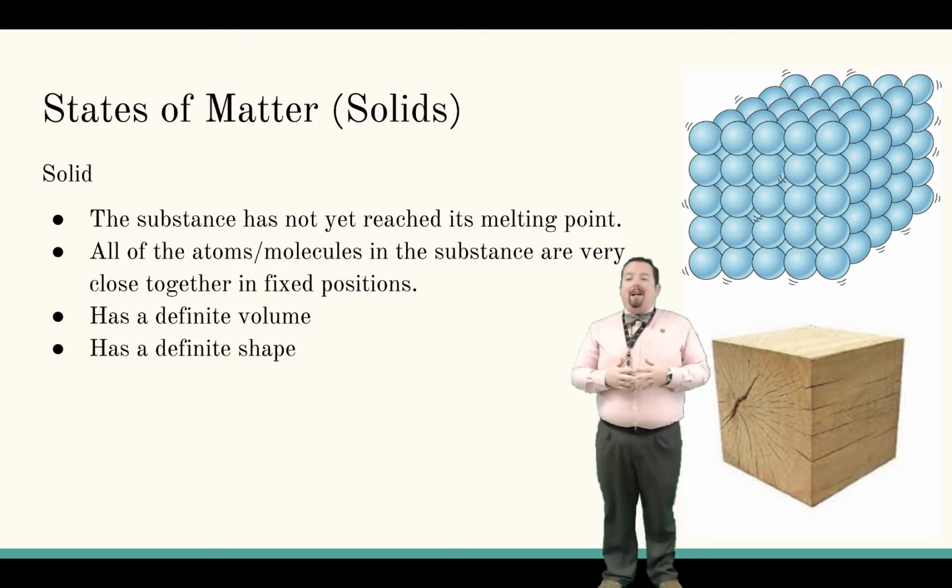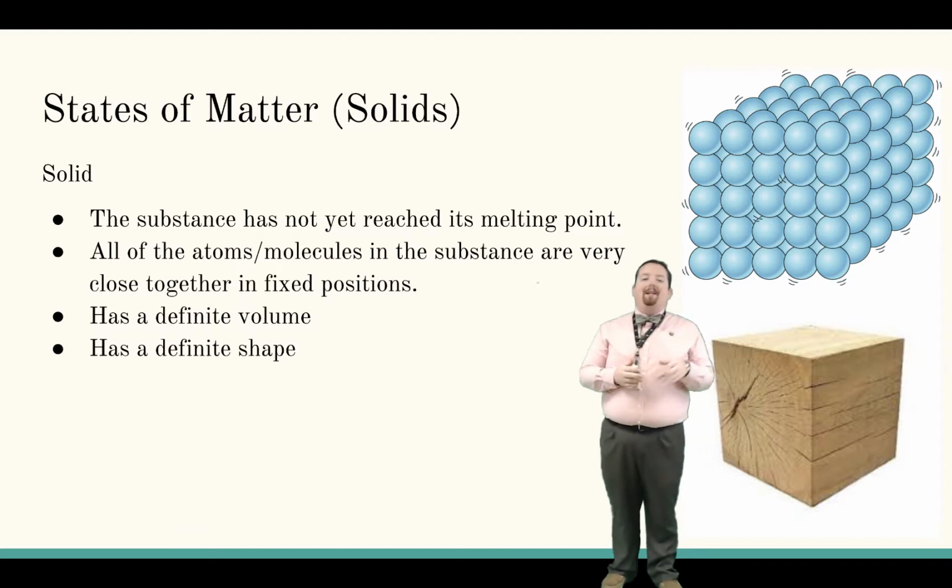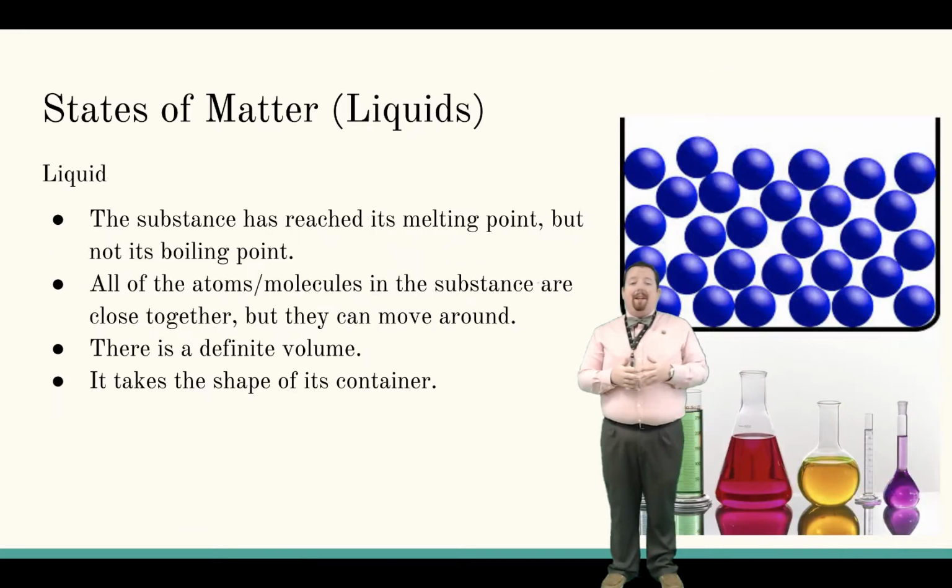We have liquids. Liquids are substances that have reached their melting point, but they haven't quite gotten to the boiling point yet. In liquids, all of the atoms or molecules in the substance are close together, but they can move freely past each other. There is a definite volume, but it doesn't keep its shape. It takes the shape of whatever container it's in.